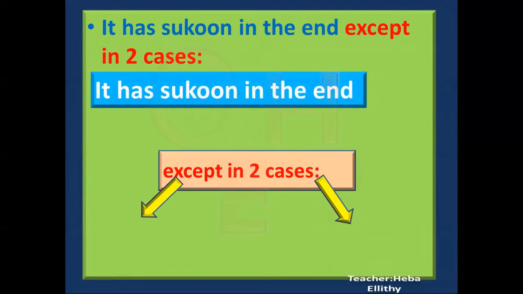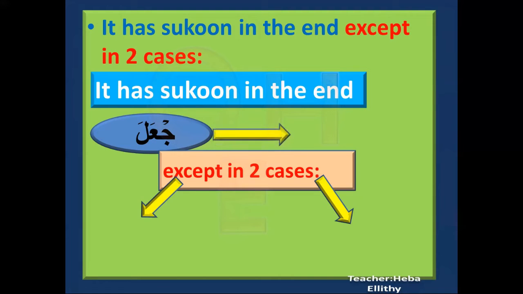It has sukun at the end, like ja'ala. This is the past tense of this verb. To make it a command verb, we put Hamzat Wasl and then pronounce it with sukun on the lam at the end. Then it will be ij'al.